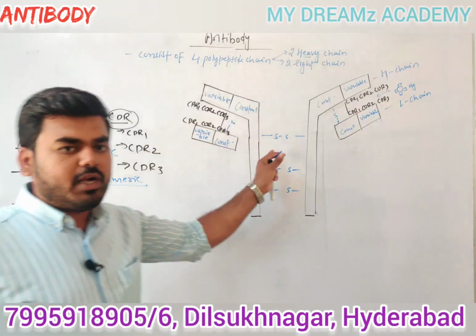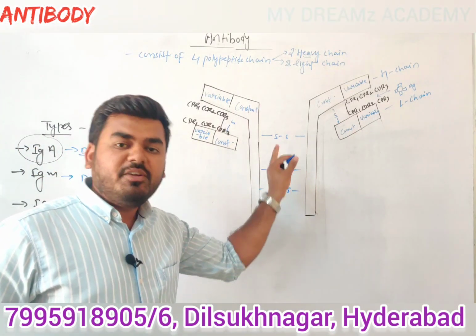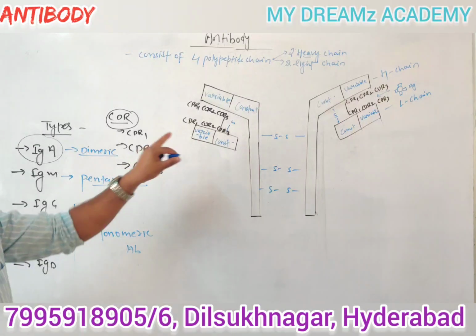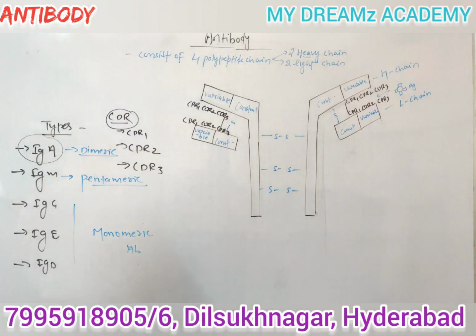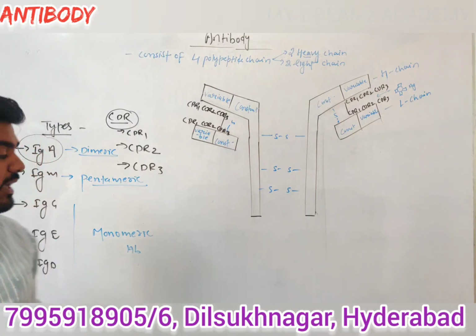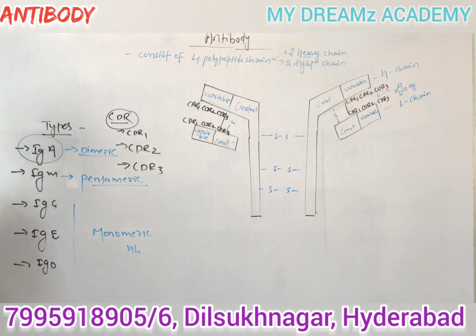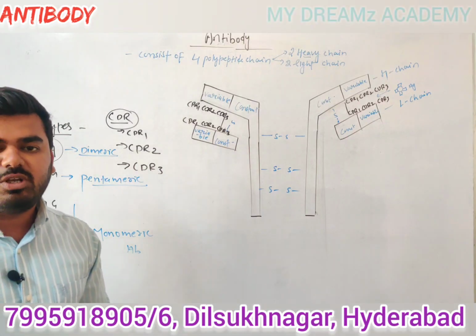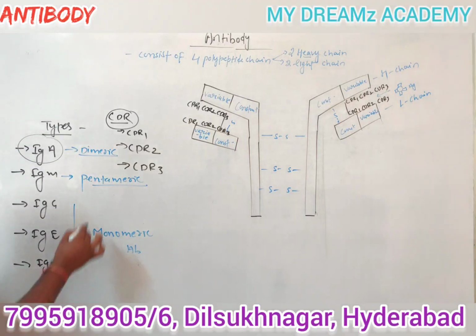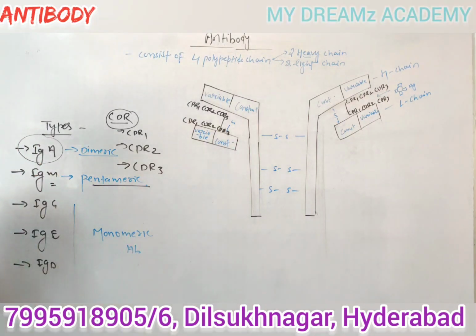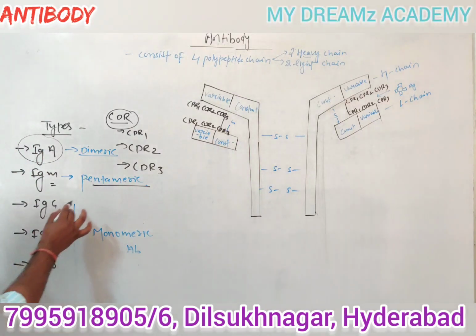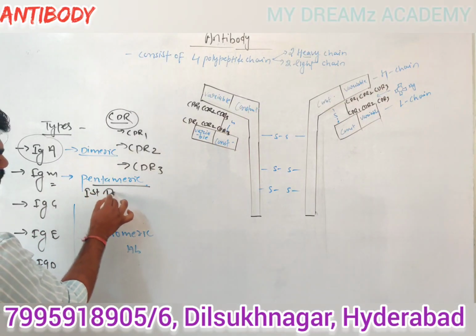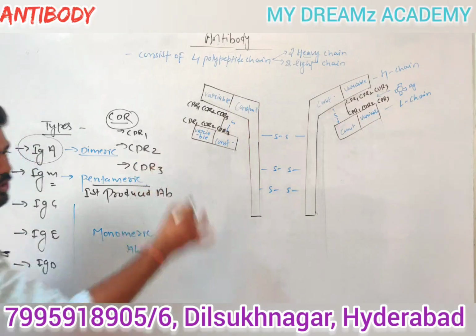So this is the structure of a monomeric antibody, guys. One monomeric antibody has the capability to kill 12 antigen molecules at one time because of the 12 CDRs present. Clear? So in the case of dimeric, how many CDRs? 12 into 2, that is 24. In the case of pentameric, how many CDRs? 60. So it kills 60 antigen molecules at a time, guys. Is that clear? And one more thing, guys, IgM is a pentameric antibody. If a question asks about the first produced antibody, the first produced antibody is IgM. So IgM is the first produced antibody molecule.